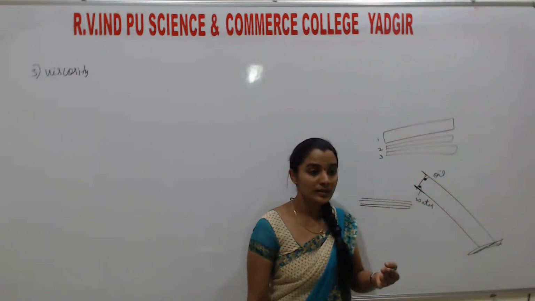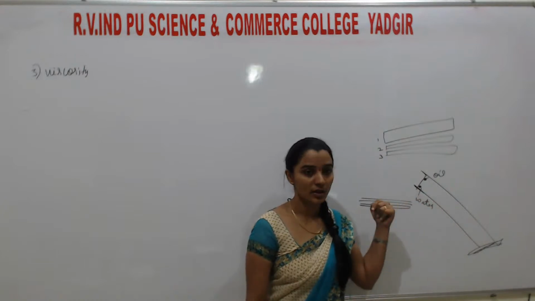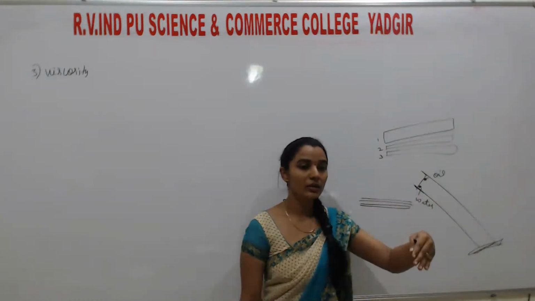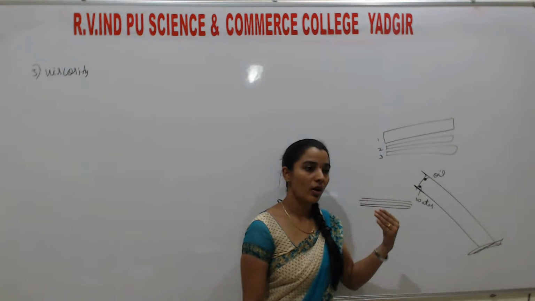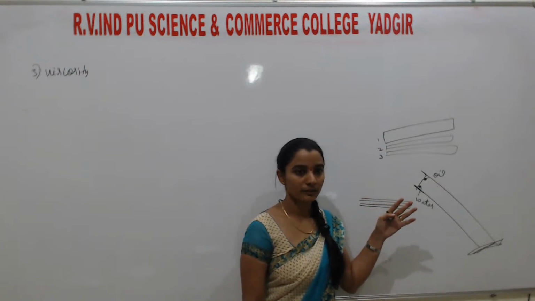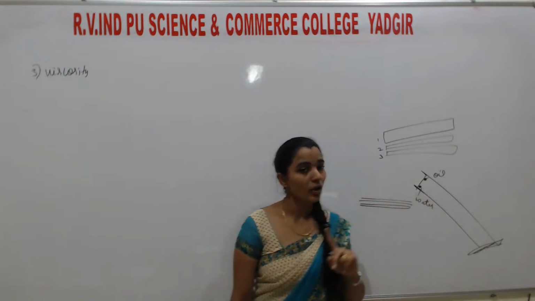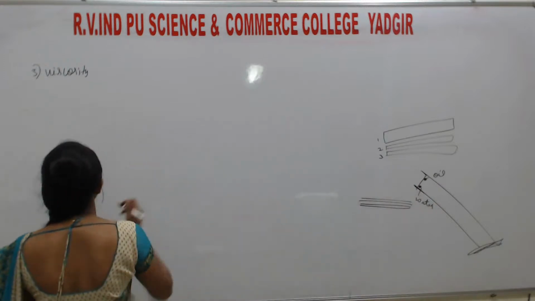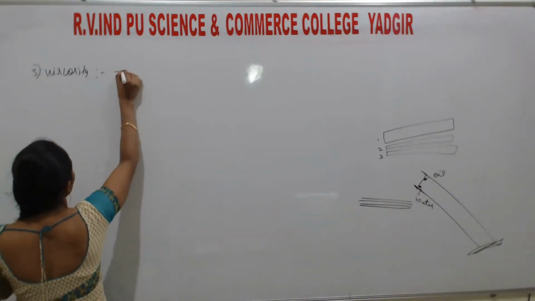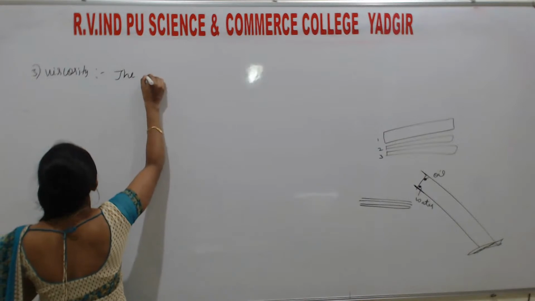Okay, so what is the reason for that? That is called viscosity. Why does water flow faster than oil, honey, anything? That is called viscosity. What does viscosity mean? First I'll write here: the tendency or the resistance.